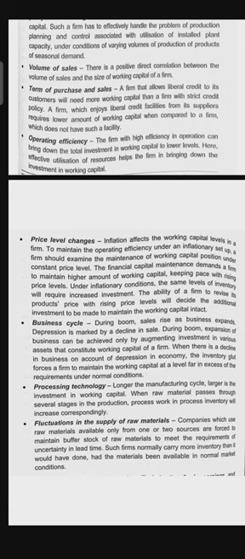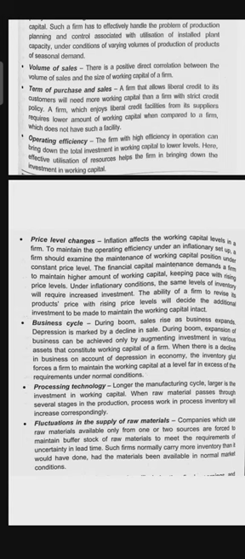Okay, so the next one is business cycle. During a boom, sales rise and business expands. Depression is marked by a decline in sales. During a boom, expansion of business can be achieved only by augmenting investment in various assets that constitute the working capital of the firm. When there is a decline in business on account of depression in the economy, the inventory glut forces a firm to maintain working capital at levels far in excess of the requirement under normal conditions.